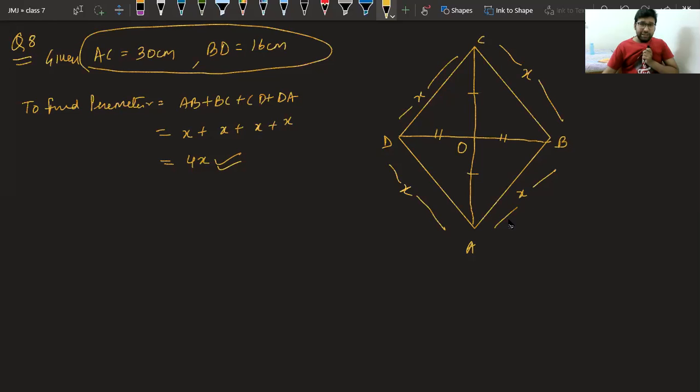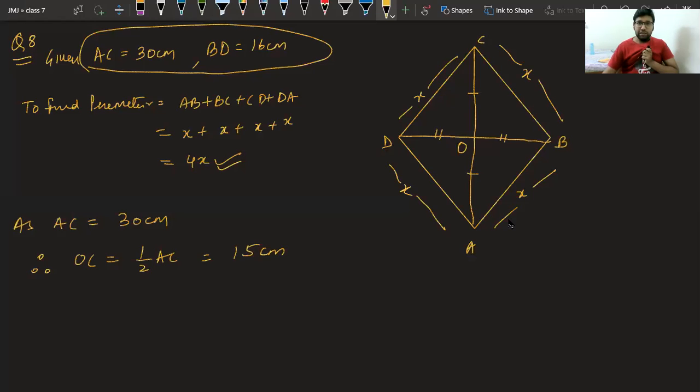Can you tell me what is the length of OC? Very good. As AC is equal to 30 centimeter, therefore OC is half of AC, because diagonals are bisected in two equal parts. So OC is half of AC, that is 15 centimeter.